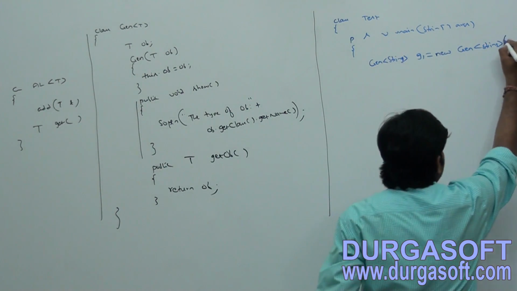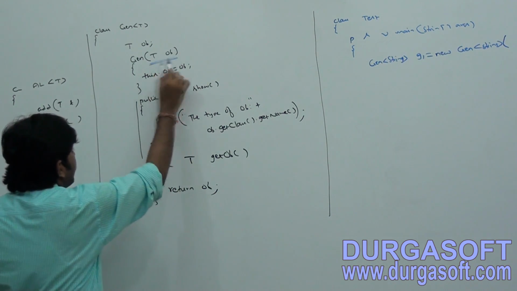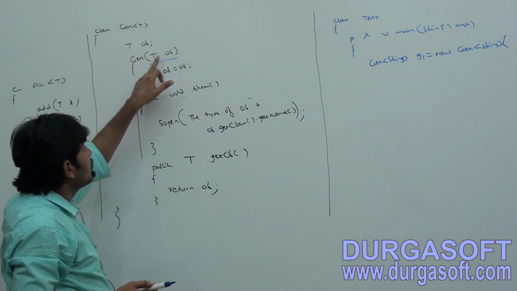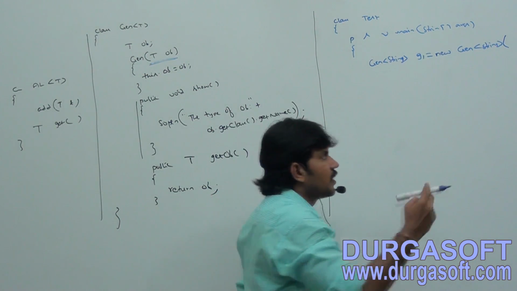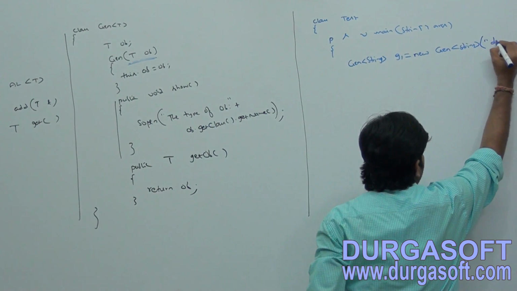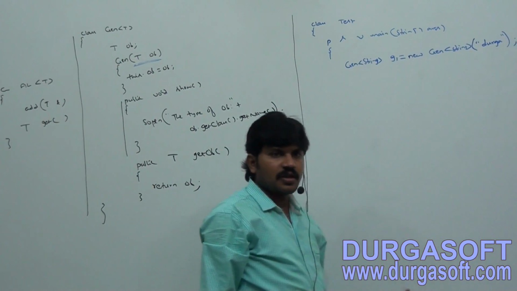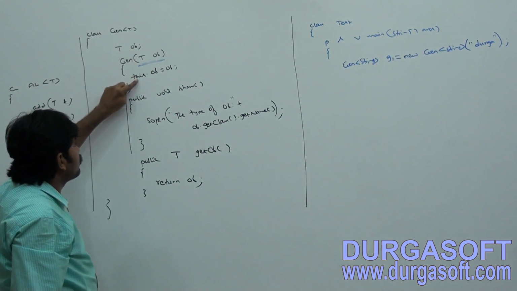Have you observed the constructor? In this class, the constructor can be what type? T type. So T type means what type are we passing? String type. That's why pass some string object, Durga, like I provided. Now this T will be assigned to this OB.